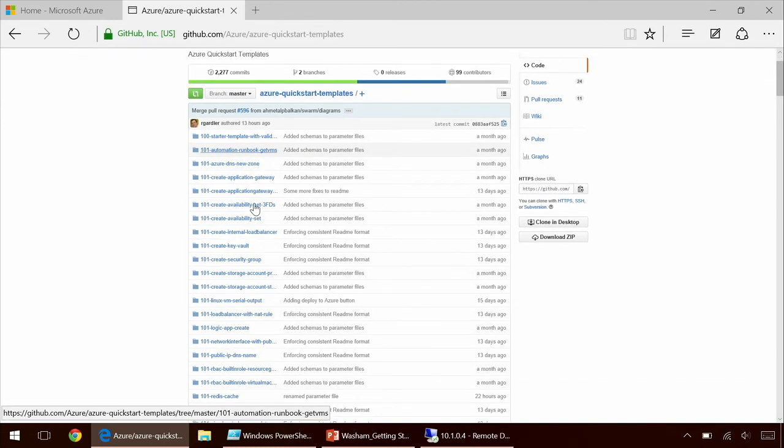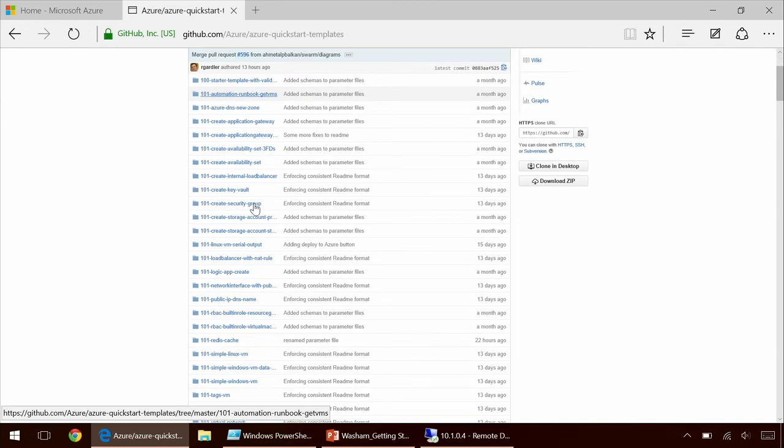Each one of these items here is an ARM template that does a different thing, whether it's creating internal load balancers or availability sets or key vaults. They're basically a set of samples that you can use, customize for your own environment. Now, what I'm going to walk through is show how to deploy a SharePoint farm with just a few clicks.